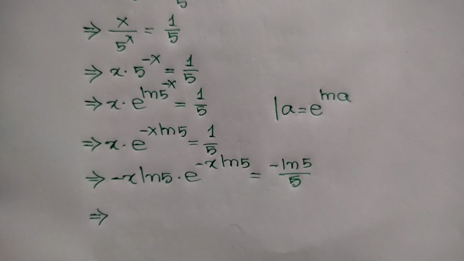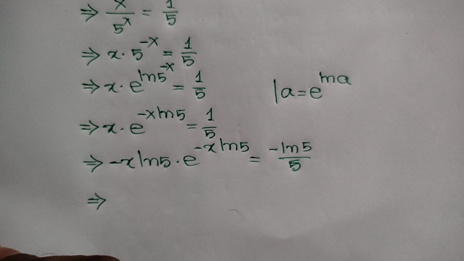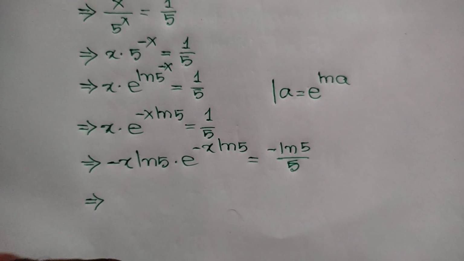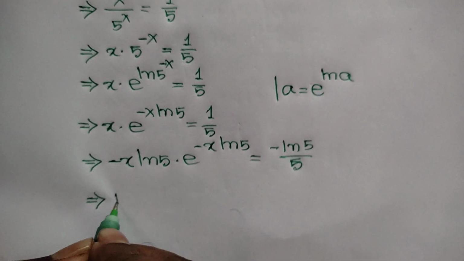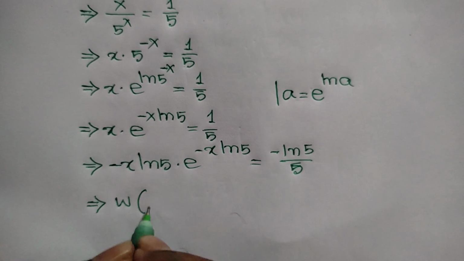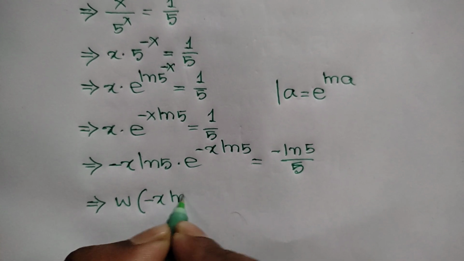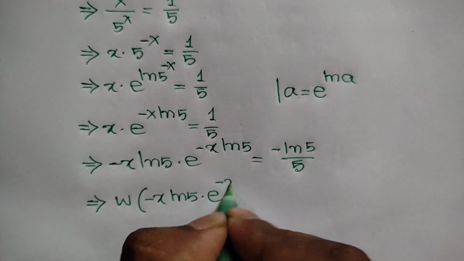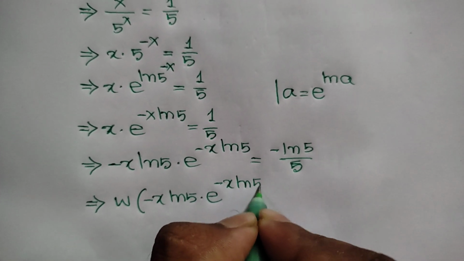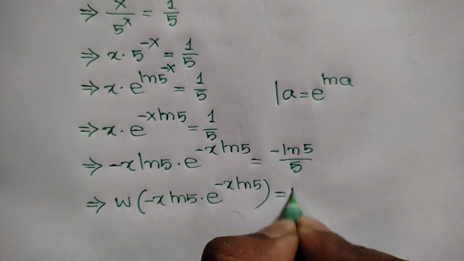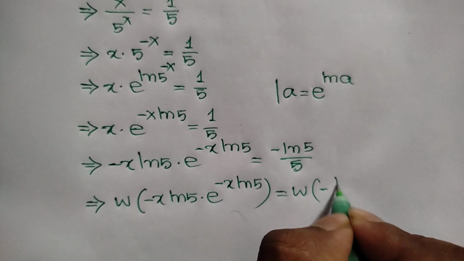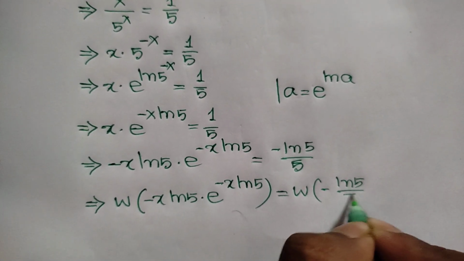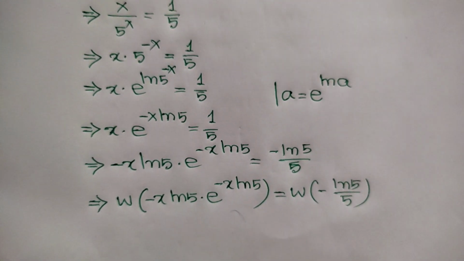Or taking the Lambert W function on both sides we can write W of negative x ln of 5 times e to the power negative x ln of 5 is equal to W of negative ln of 5 over 5.